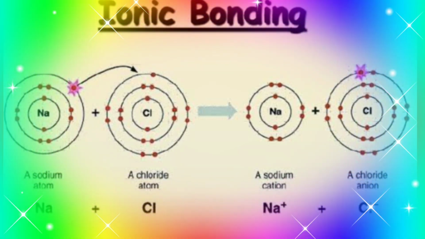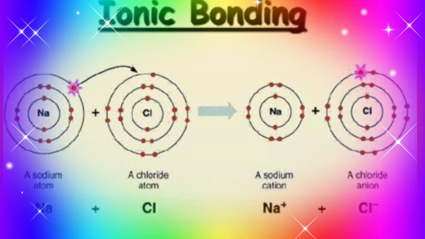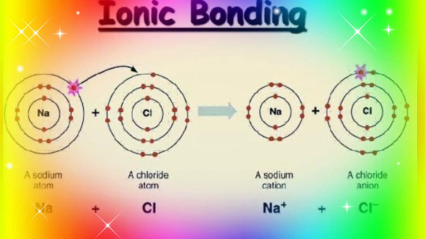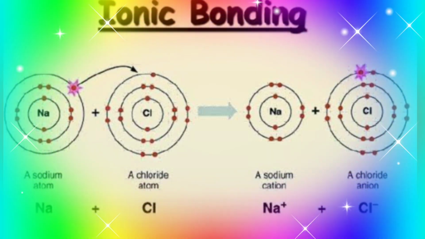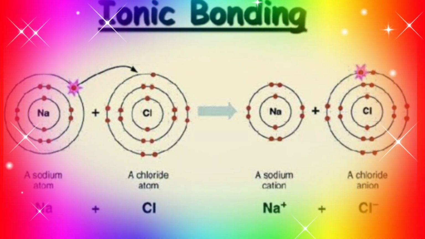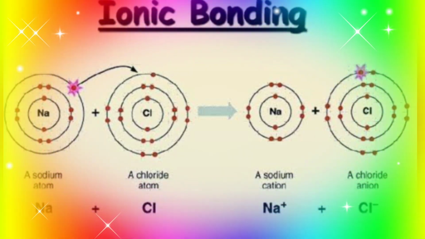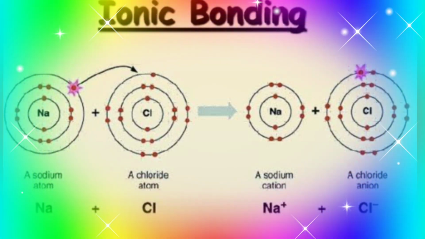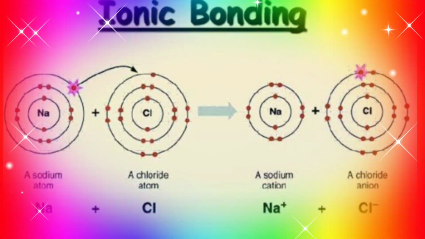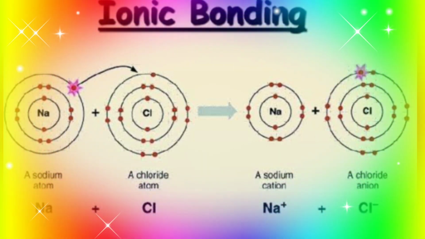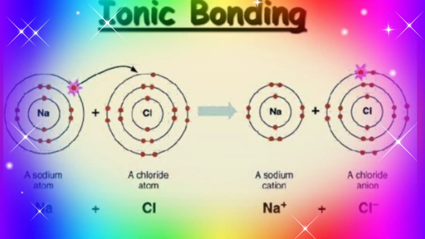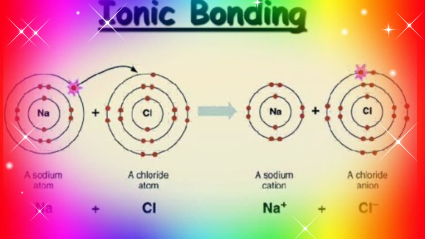On loss of the valence electron from the M shell, the penultimate shell L of the sodium atom becomes the outermost shell. It has 8 electrons in it. Effectively, sodium attains an electron octet state. However, the electron number becomes 10. Hence, the positive charge of +11 on the sodium nucleus is unbalanced and a sodium cation carrying a net positive charge of +1 is formed.